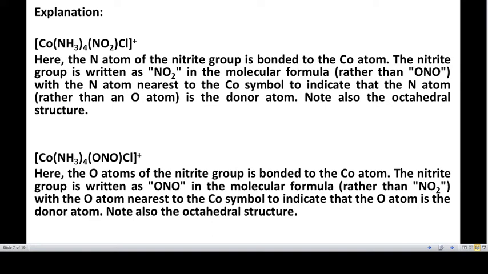So it is also an octahedral complex. Both of them are linkage isomers because the donor atom in the first case is nitrogen, and in the second case it is oxygen, even though they look very similar, that is NO2 and ONO.